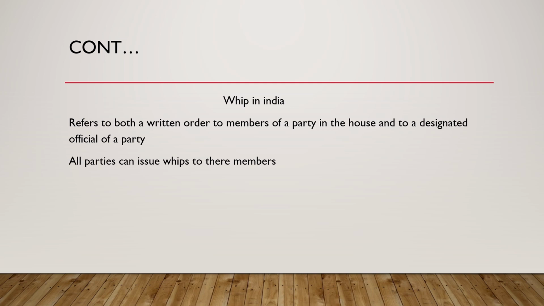And one more thing, all parties can issue whips to their members. Parties appoint a senior member from among their house to issue whips. This member is called the chief whip, and he is assisted by additional whips.